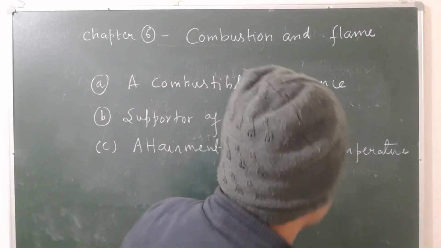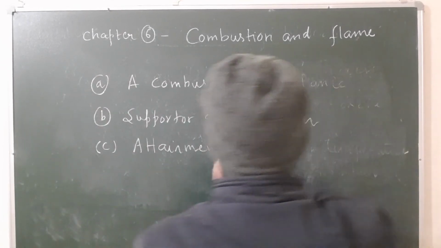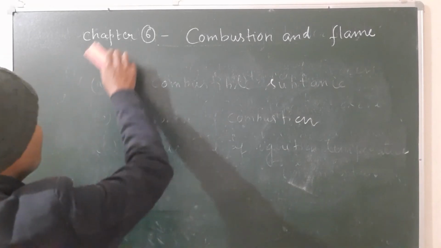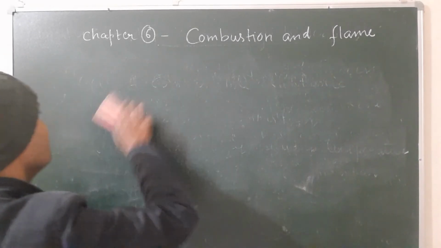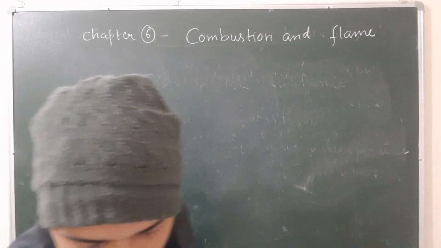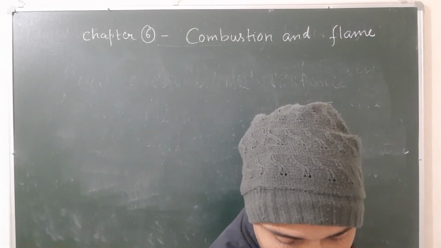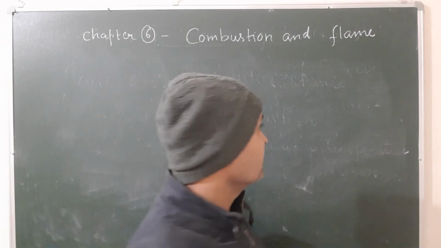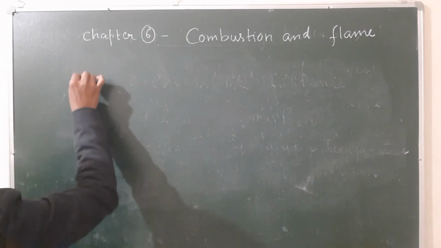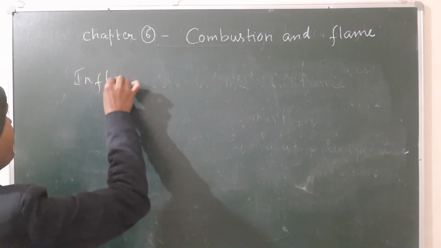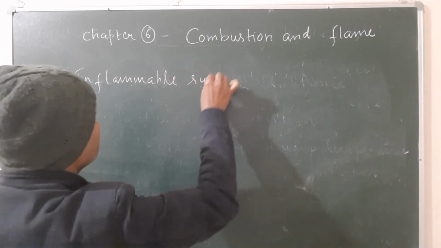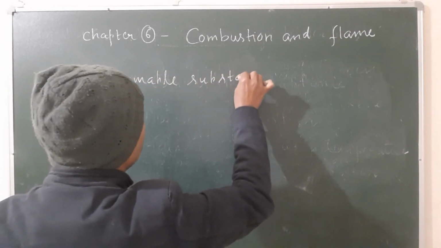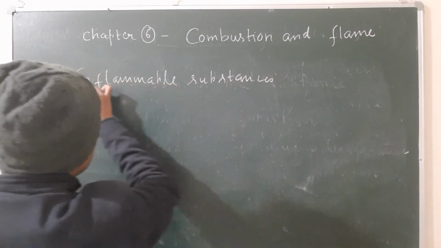Now next one, what are inflammable substances? The various substances that burn at lower ignition temperature are known as inflammable substances. There are certain substances that burn at a lower ignition temperature. So what are inflammable substances?